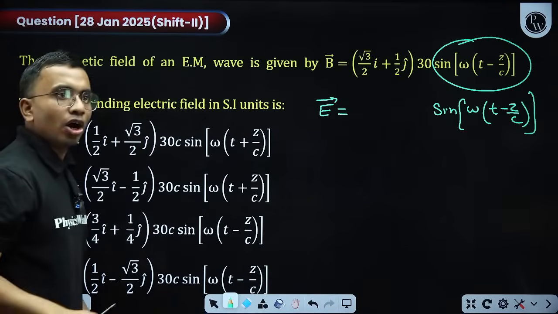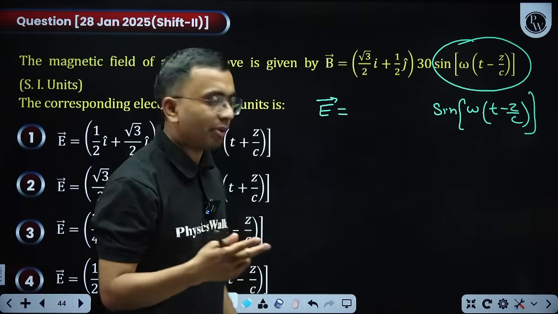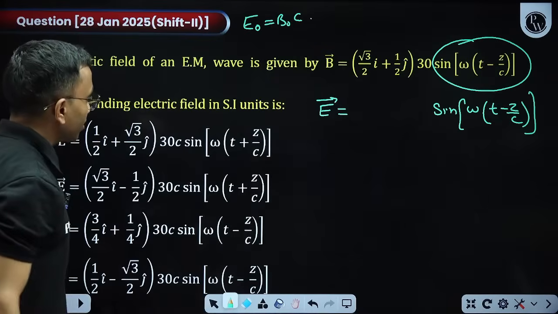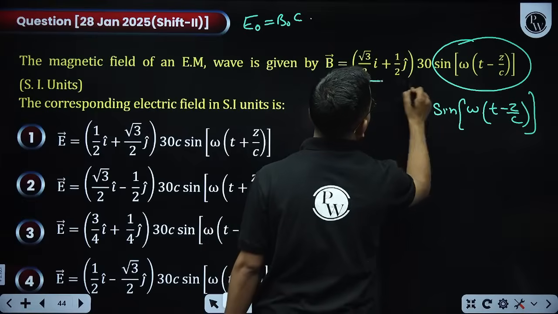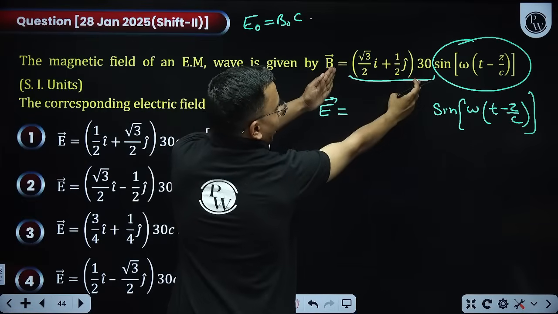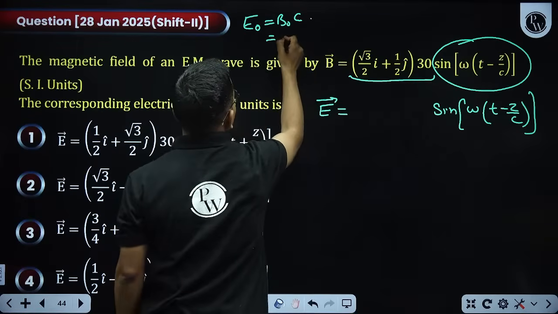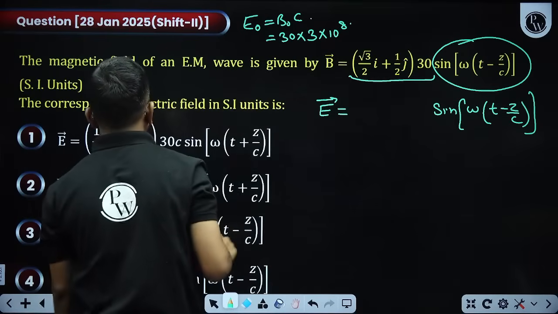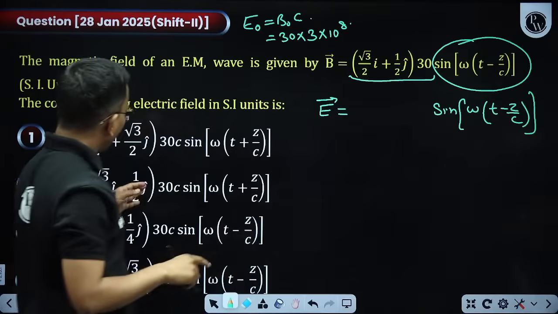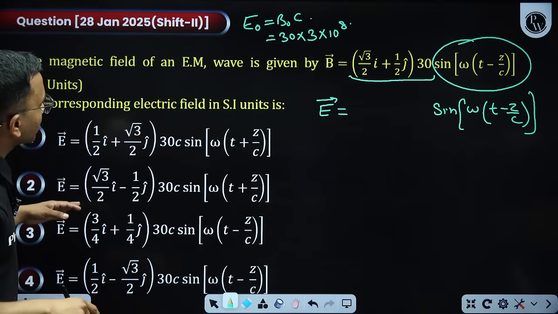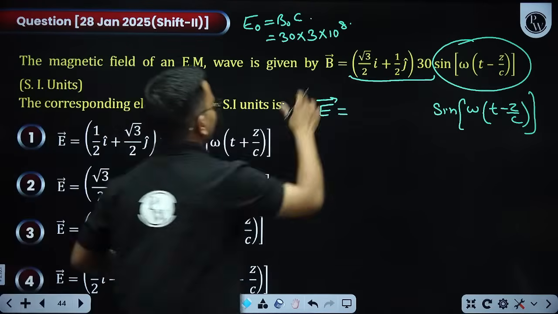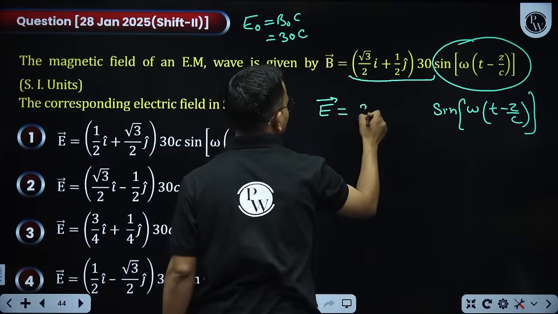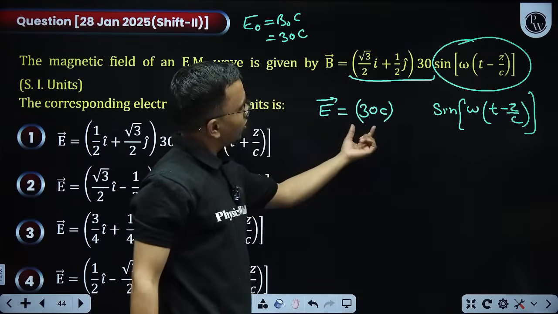Next thing, how we relate the amplitude of electric field and magnetic field. E naught is equal to B naught into C. This is how we relate. What is B naught? The magnitude of this is 30. So 30 into C. C is 3 into 10 to the power 8. So E naught became 90, but here the options are given in terms of C, that is the speed of light. So let us leave it as C. So this is my 30C. So I got my amplitude also.